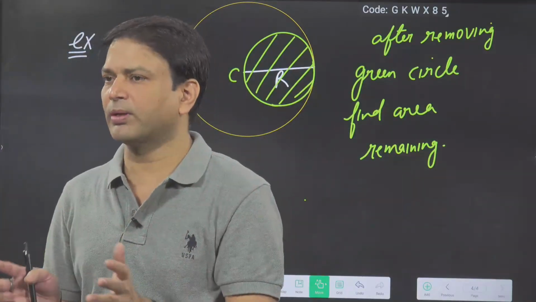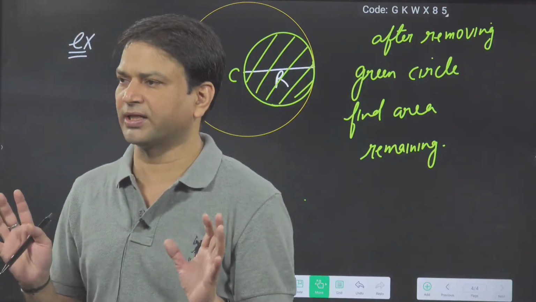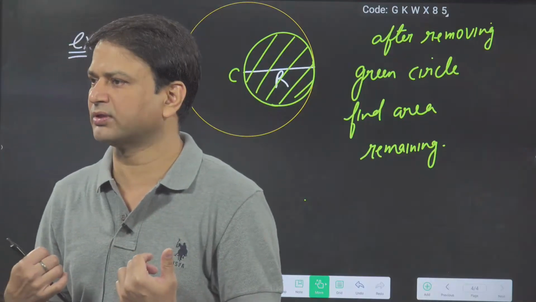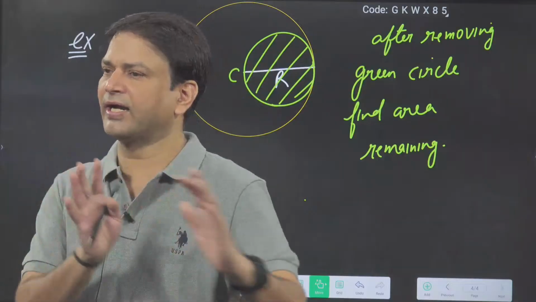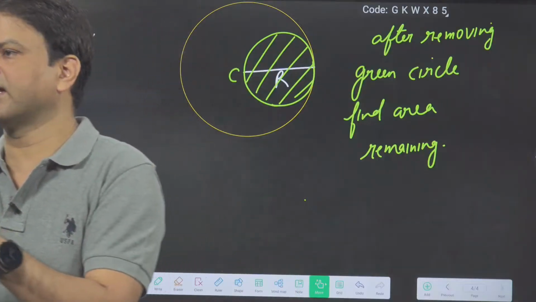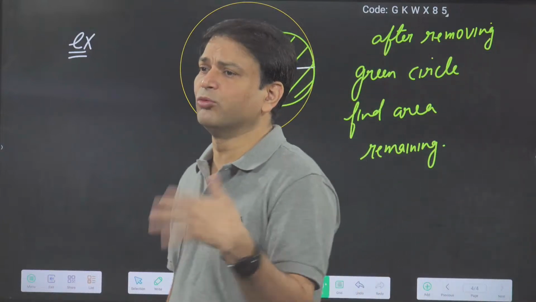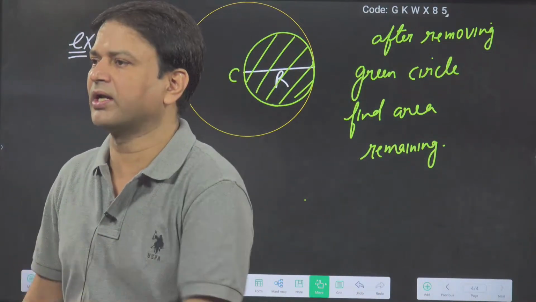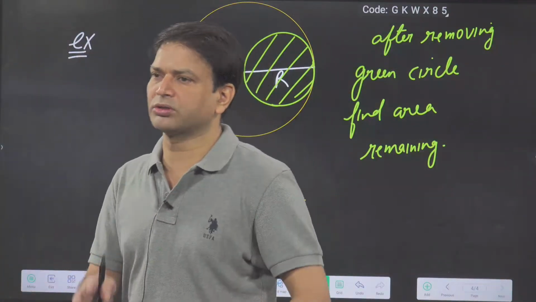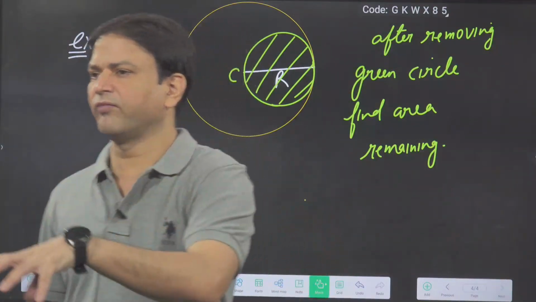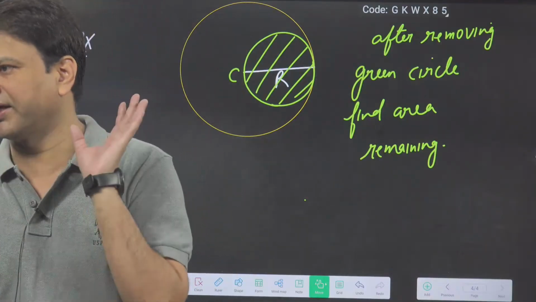So in this type of problem, initially it is a complete circle. I know the formula for the area of the circle, and whatever I am removing is also a circle. So after subtracting the removed area from the initial area, we will get the remaining area. Everybody got it or not? We will always go this way, because after removing it will not be any known shape, so directly we don't have the formula. We find the original area and the removed area, or original volume and removed volume, and then subtract to get the remaining.